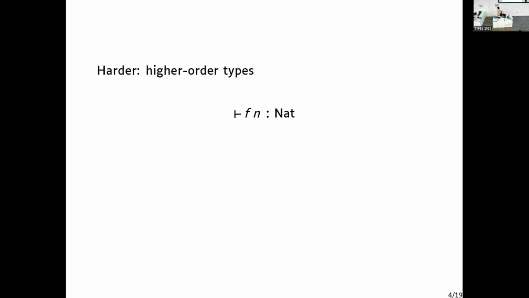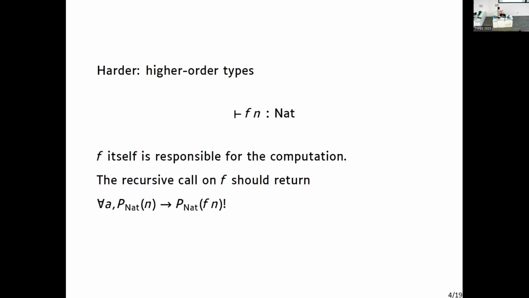But if you end up on a higher order type, here it's the code of the function f that decides how the property on n is transformed into a property on the application. So the recursive call on the function itself should return a meta-theoretical function that transforms the canonicity property on n into a canonicity property on the application. So that's basically why logical relations end up looking the way they do.